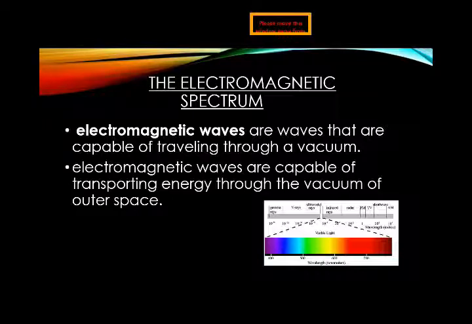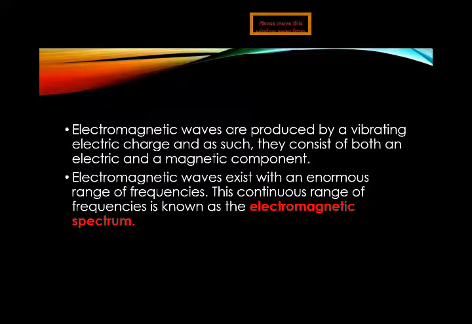Now when we move further, electromagnetic waves are produced by the vibration of electric charge, and as such they consist of both an electric and a magnetic component. From the name electromagnetic waves, you can analyze that these waves are formed due to electricity and magnetism behavior. Later we will discuss in detail how the electric charge and magnetic component are responsible for the generation of electromagnetic waves.